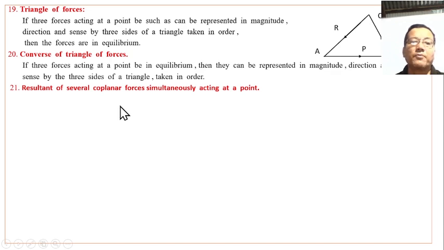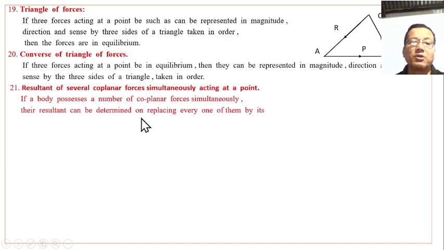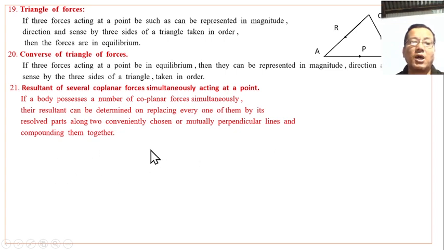Resultant of several coplanar forces simultaneously acting at a point. If a body possesses a number of coplanar forces simultaneously, their resultant can be determined by replacing every one of them by its resolved parts along two conveniently chosen mutually perpendicular lines and compounding them together.